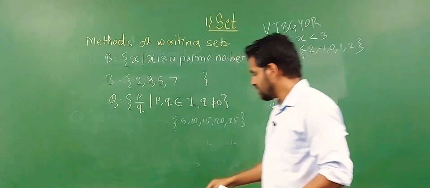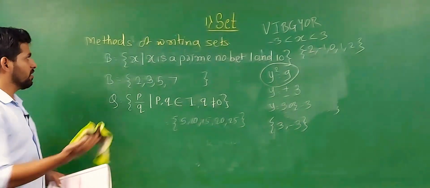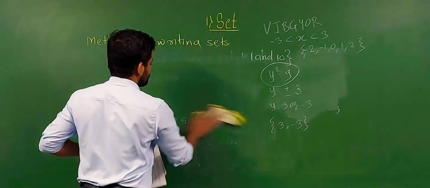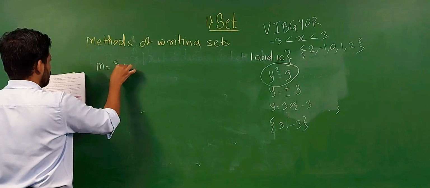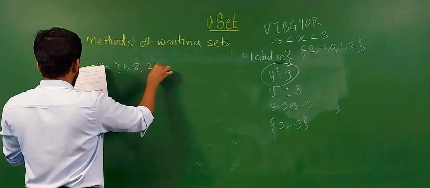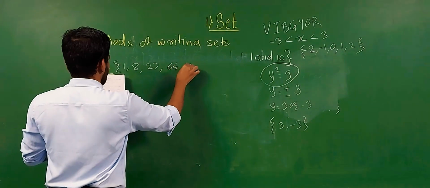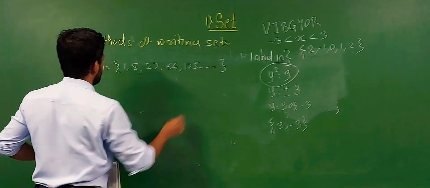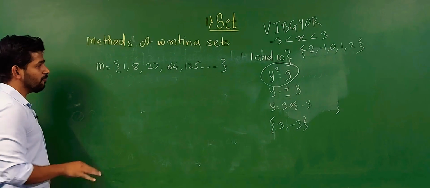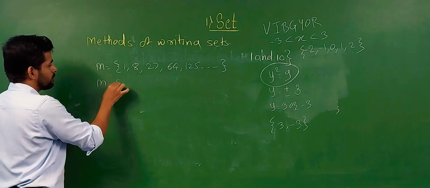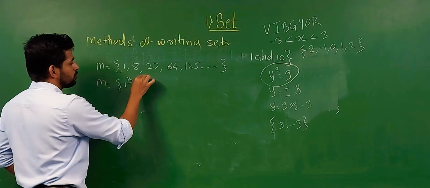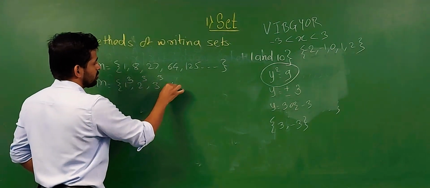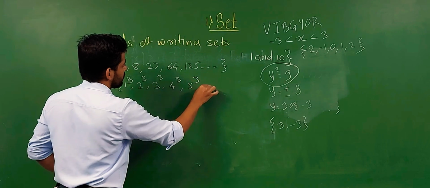In that case we take the last example in that table. M is equal to 1, 8, 27, 64, 125 up to infinity. So how to write it? First we write in simple form: 1 is the cube of 1, then 2 cube, 3 cube, 4 cube, 5 cube, and so on.